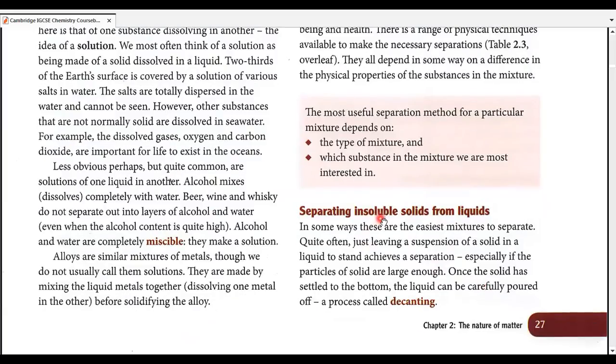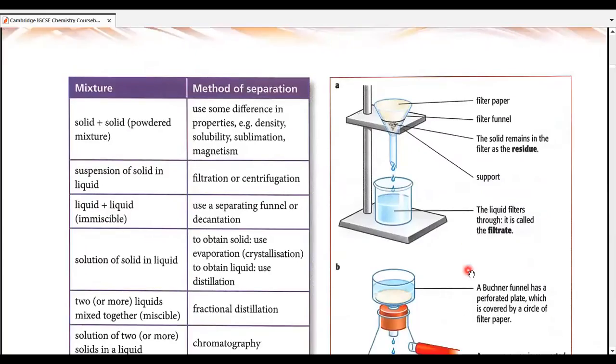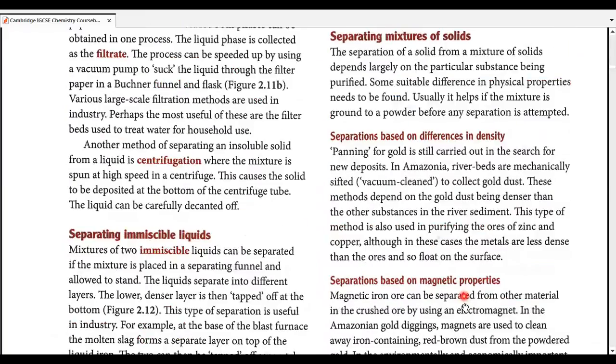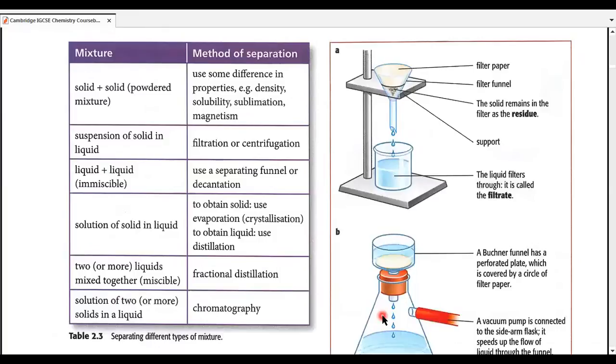And decanting is used to separate insoluble solids from liquids. Now, you would see a table 2.3 on the top of this page number 28. This table is important for us. Let's go through the table. One of the processes from this table is something that we are already done with, but there are approximately 8 to 9 more processes that we still need to go with. Let's go through the table.